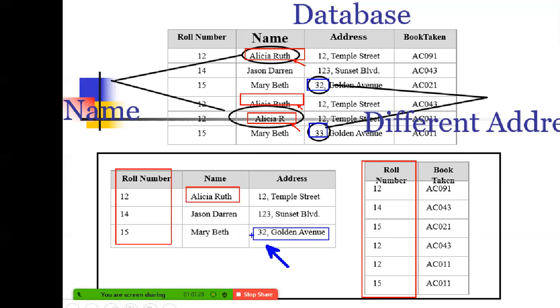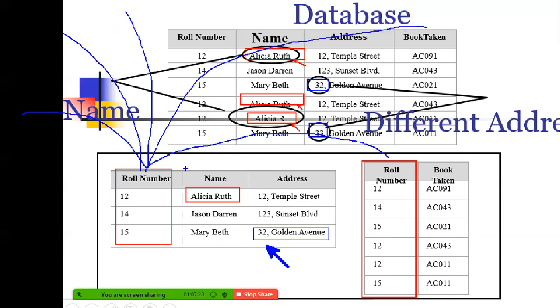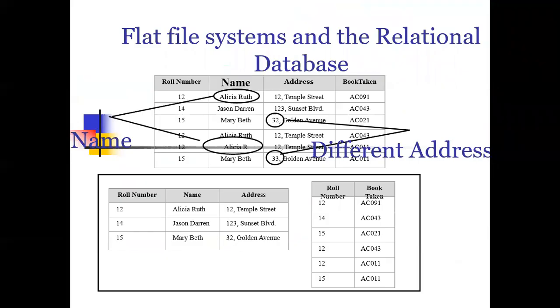But here, you are updating only one time, and this roll number is referred to by the librarian. The same way, this roll number is referred to by the accounts department, the academics department, the placements department, the logistics department, every department. So your personal information is not repeated with every department. Every department needs your information, but they take only the roll number and do the transactions. Only when you have defaulted or when they really need to communicate with you do they link to the roll number, get your name and address, and then communicate. So this is exactly what happens in the RDBMS system.